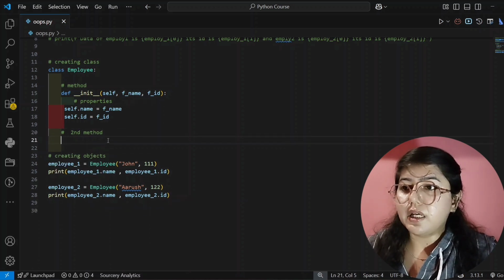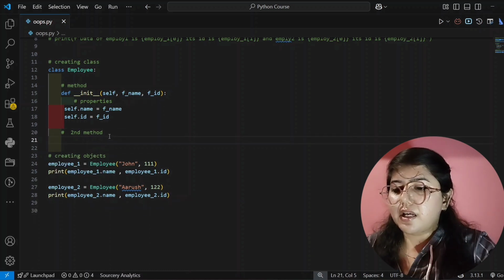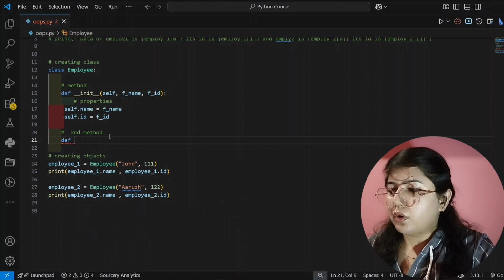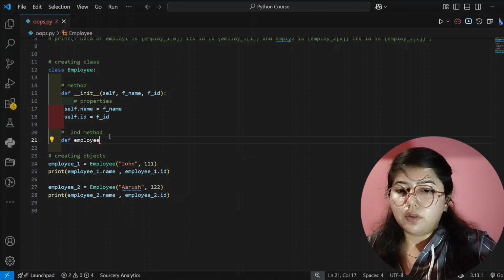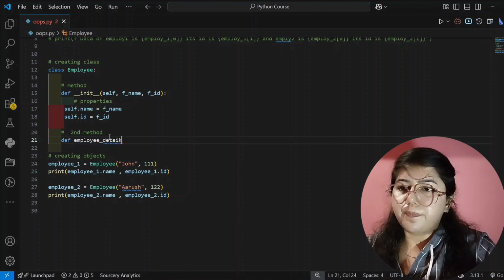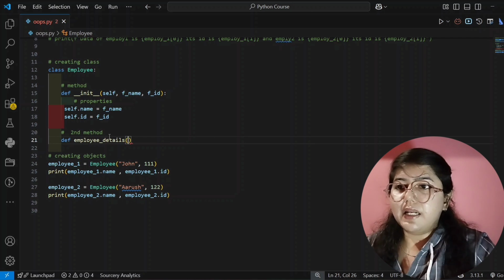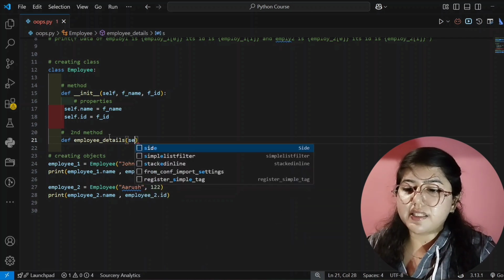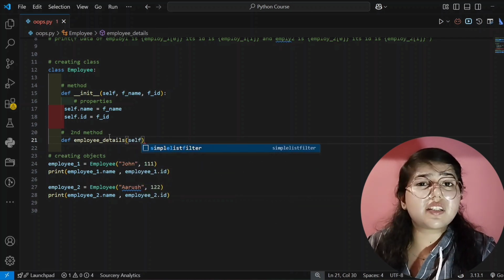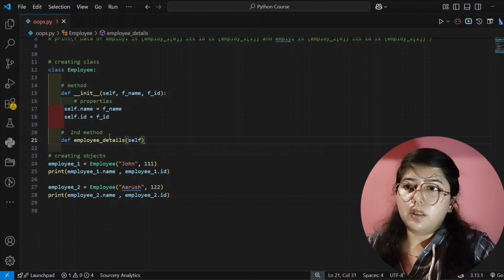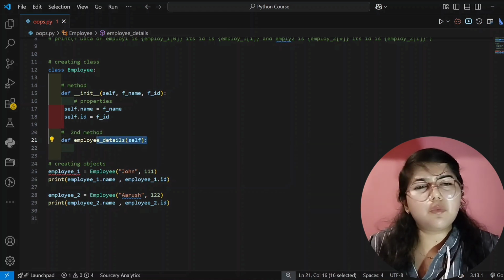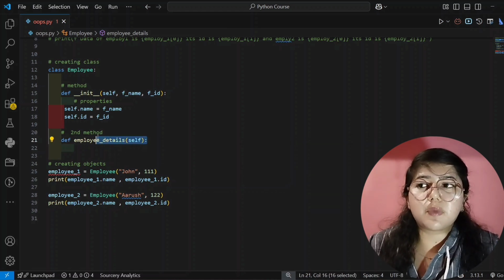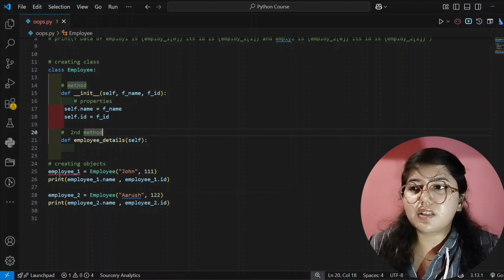Okay, so let's see. Here I am creating our second method, and I will write here def, and then I am writing its name, that is employee details. Inside this parenthesis I am only passing this self. I am not passing more parameters because self is compulsory, you have to pass, and then colon. So the first method you have to create is init only, it is compulsory, and after that whatever name you can give as methods, but the first method should be init only. You have to keep this in mind.